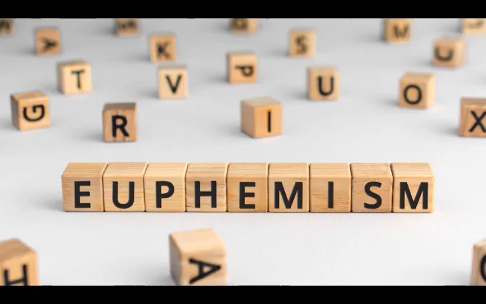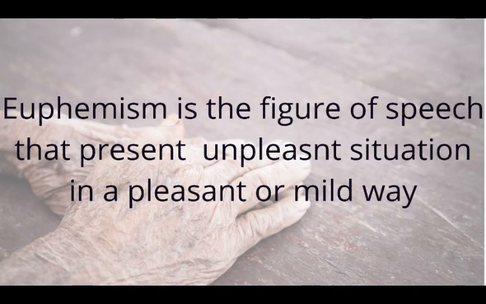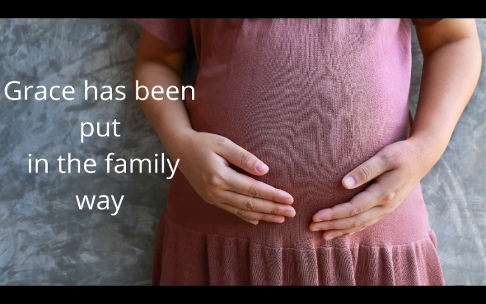Euphemism is a figure of speech that tries to present an unpleasant situation in a pleasant way. Example, Grace has been put in the family way. Now, Grace has been impregnated, and instead of saying it that way, we can say it in a lighter way, which is Grace has been put in the family way.